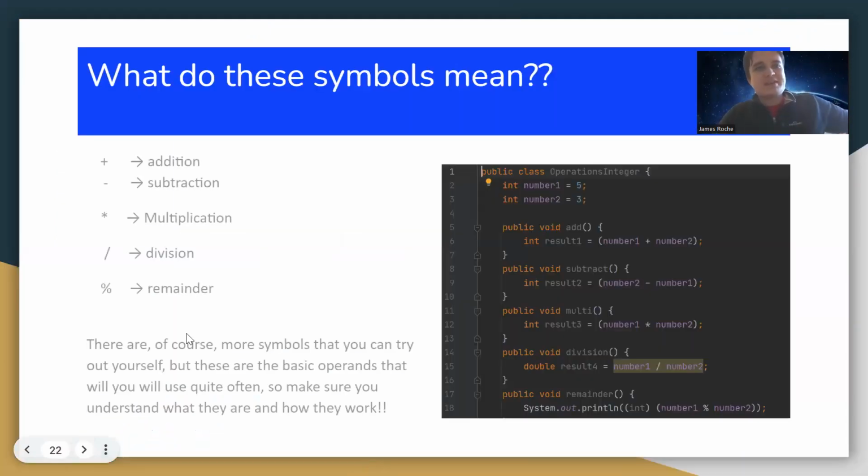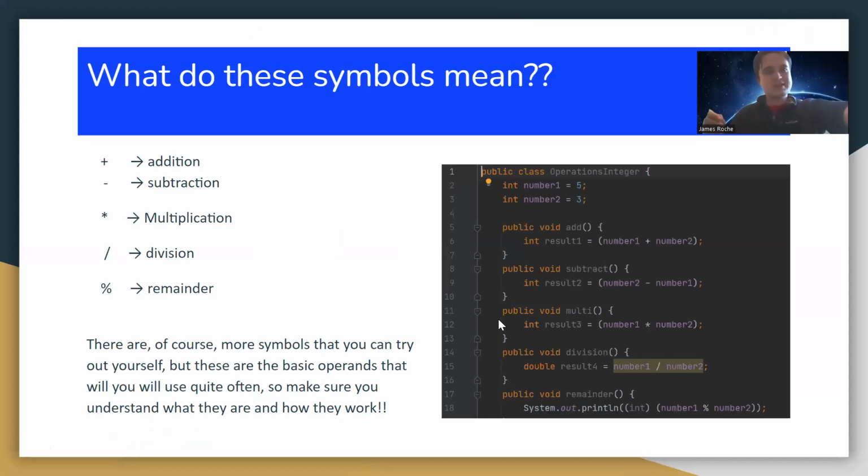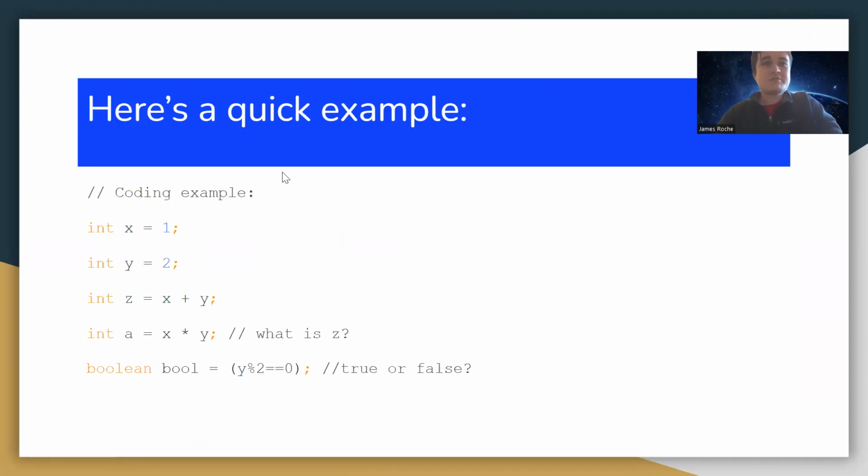Right. So going back to this. Now, apart from those symbols, there are, of course, more mathematical expressions that you can try out and more symbols that are out there in Java. But these are kind of like the basic operands that we use quite often. So make sure you understand what they are and how they work in that context. Because I remember in 1051, you have to do a fair bit of mathematical operations. And if you do Python or C++, chances are you'll have to be doing a fair bit of these equations as well.